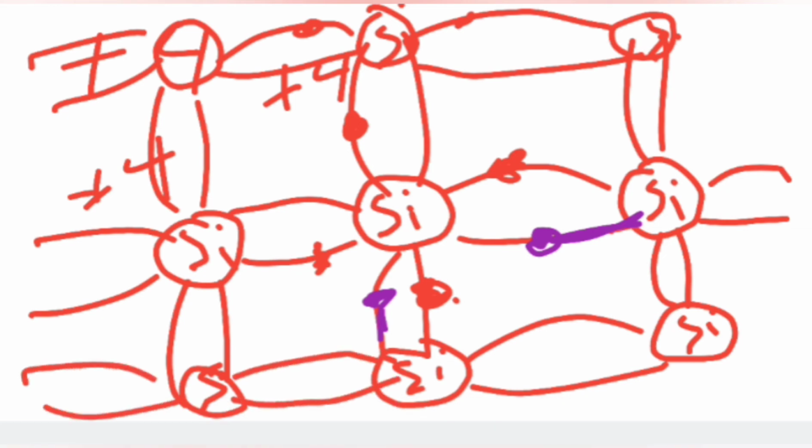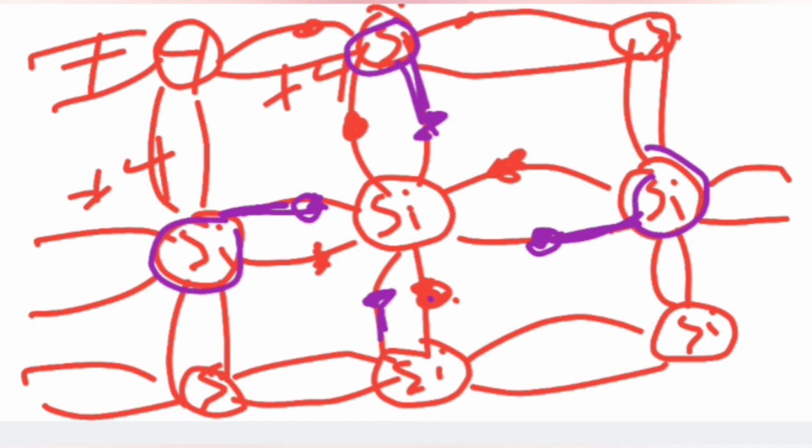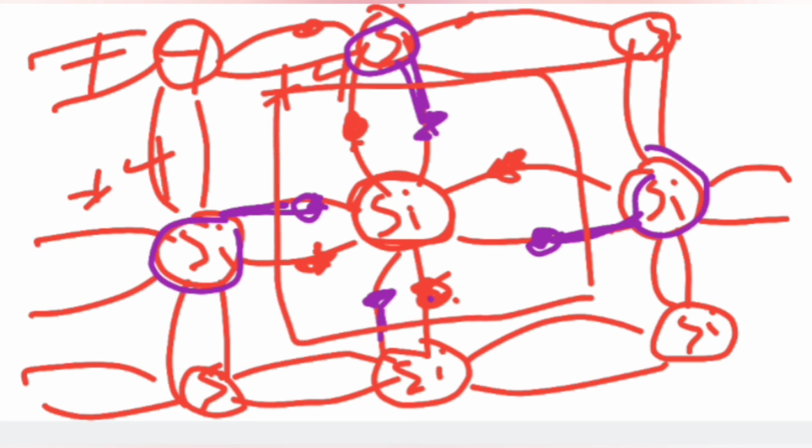This is the double bond. It is very difficult to write, but you can see that from the neighboring atoms, one electron each is shared, and this atom itself has four. So it is completely filled, with electronic configuration 8.